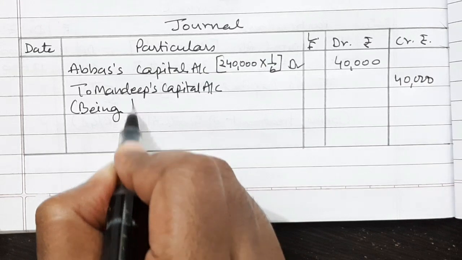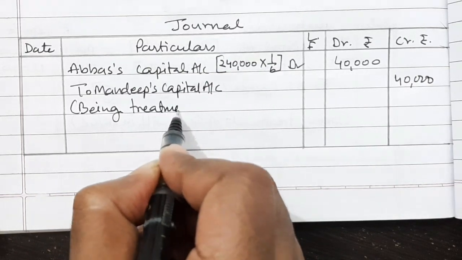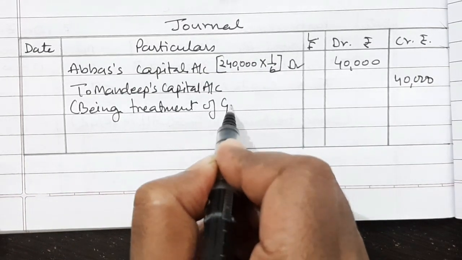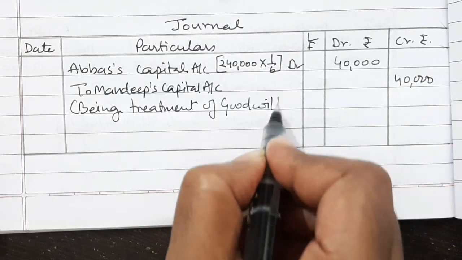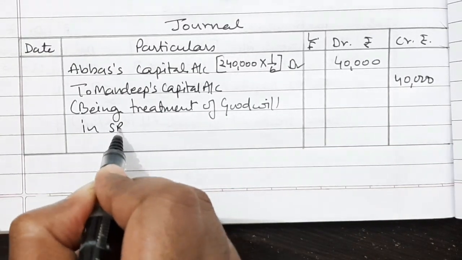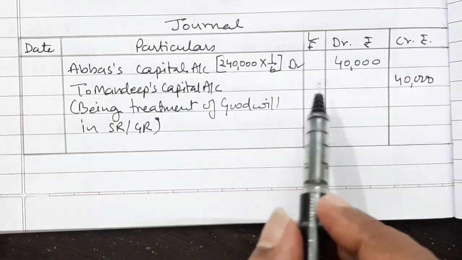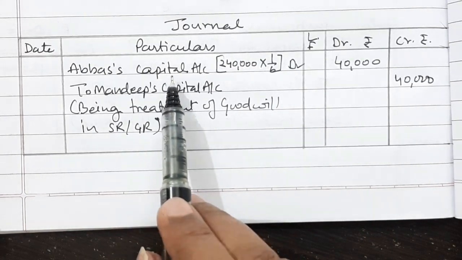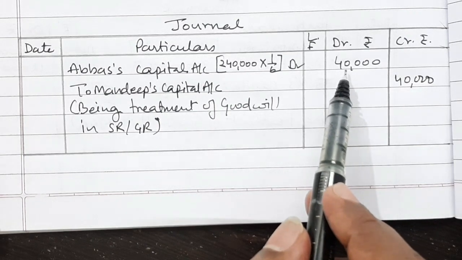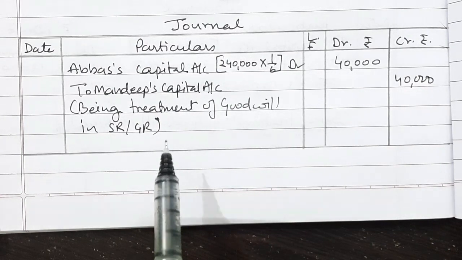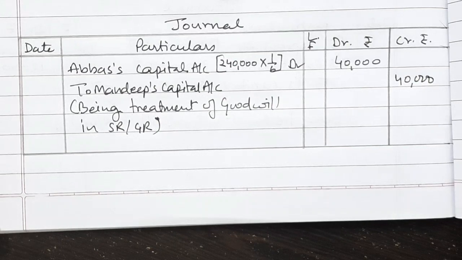Being treatment of goodwill in sacrificing ratio or gaining ratio. Now here 40,000 is removed from Abbas's capital account and added to Mandeep's capital account. That's it.